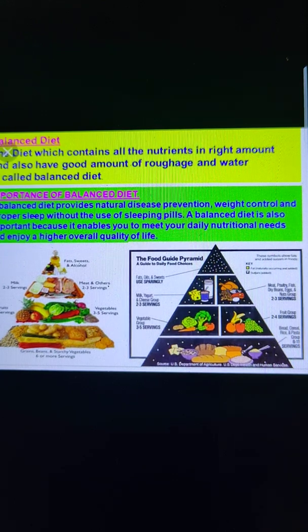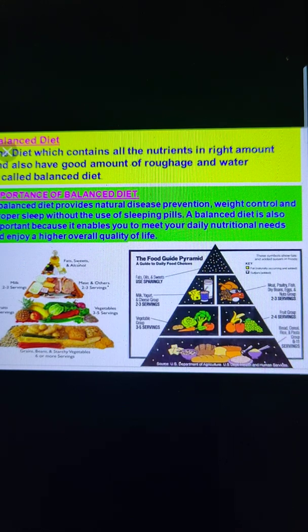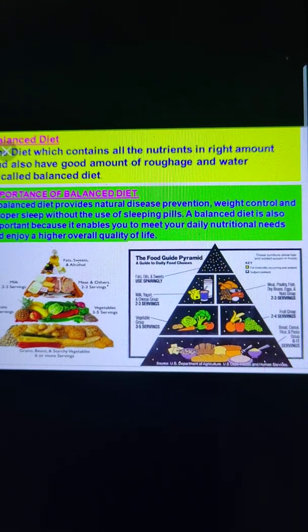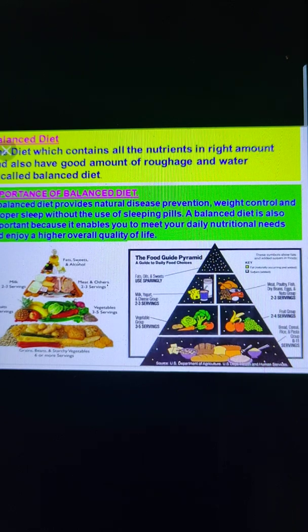Now let's discuss deficiency diseases first. Deficiency diseases may occur due to the deficiency of any nutrients like proteins, vitamins, minerals. So first we will discuss the deficiency diseases of vitamins.